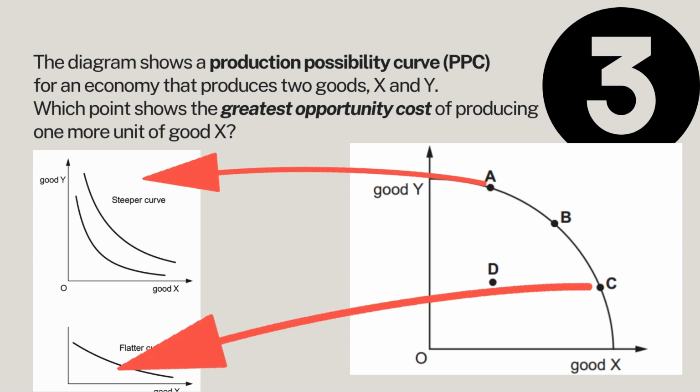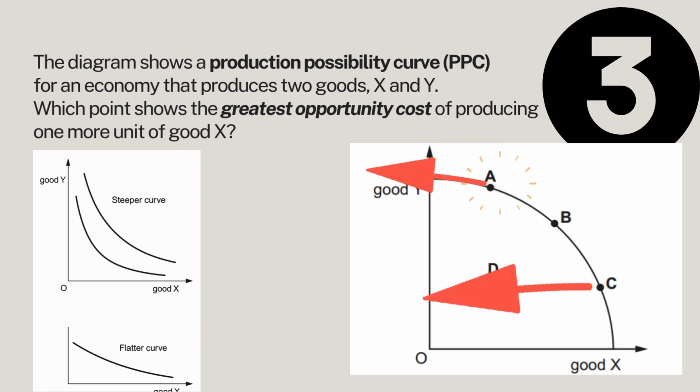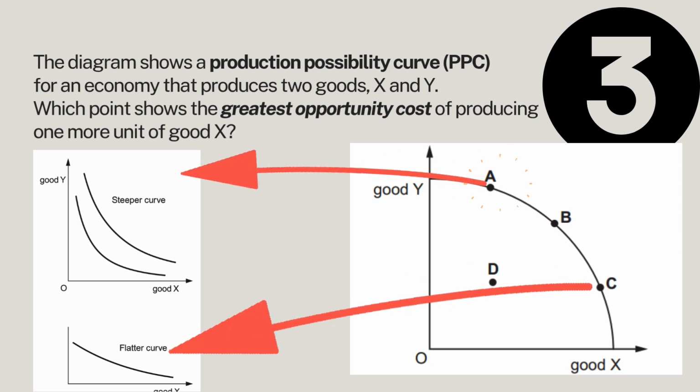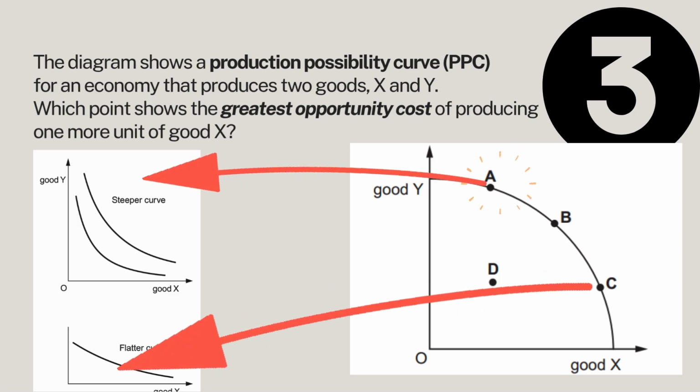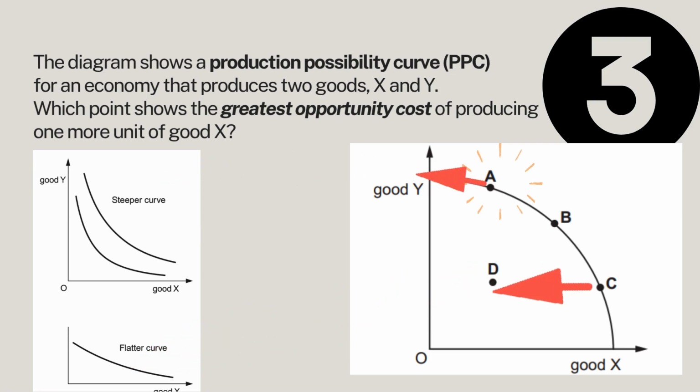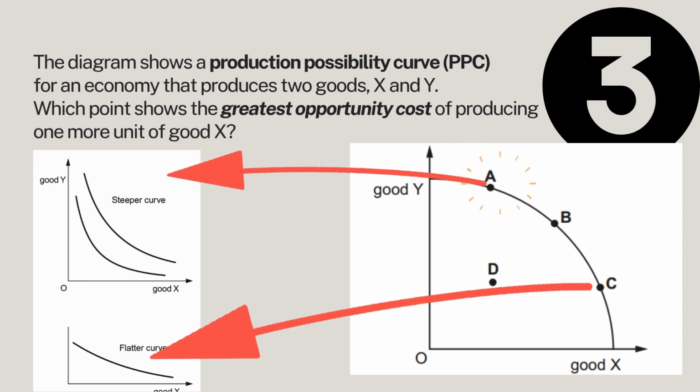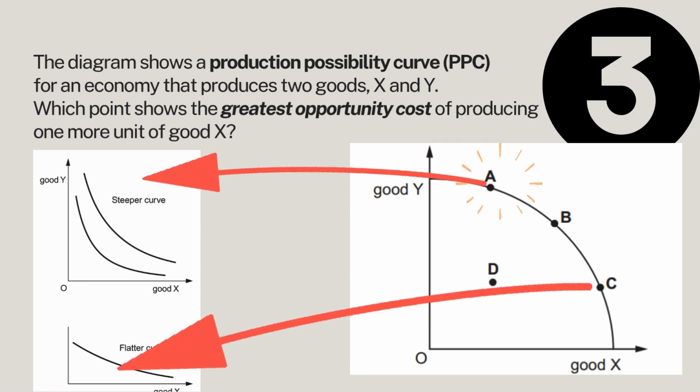There is a somewhat balance between X and Y, which means that this trade-off is very moderate. If it is point C, very low, the lower part, it means that you produce mostly good X, which means there's a shift to more X, meaning you give up less of the Y. So there is a lower opportunity cost.